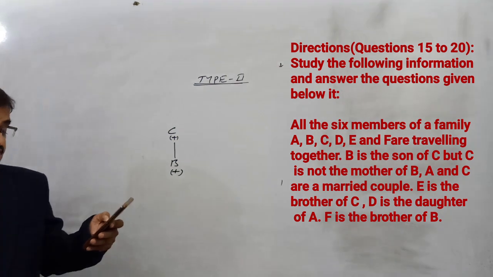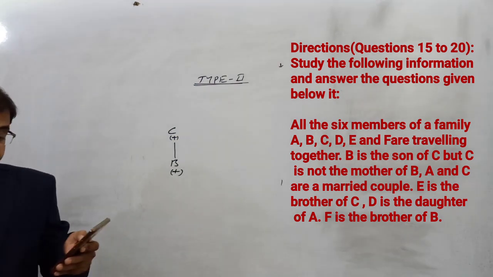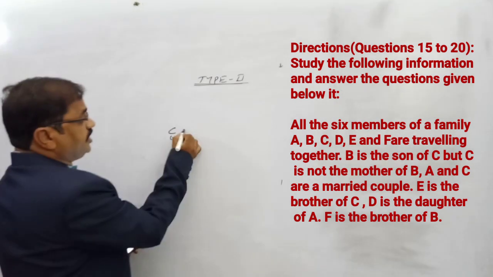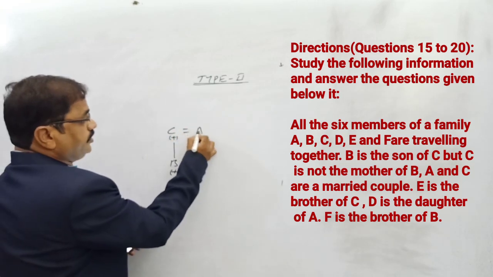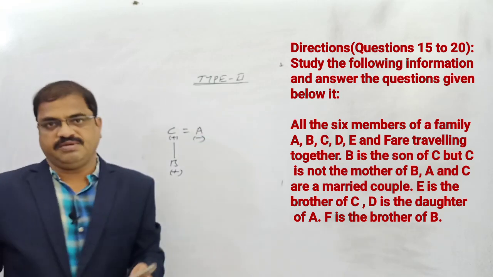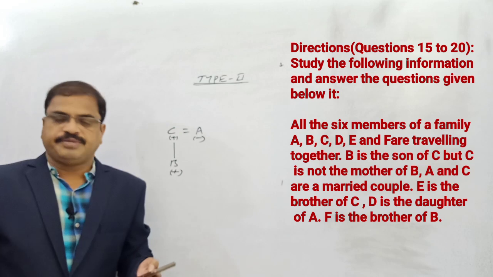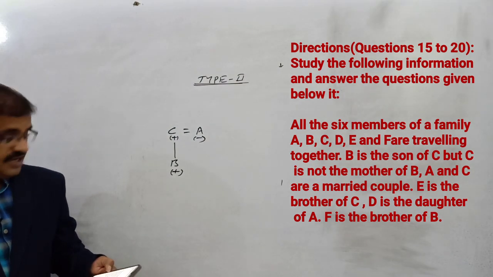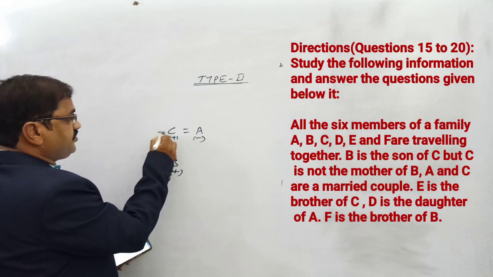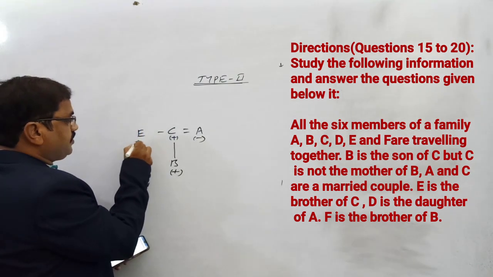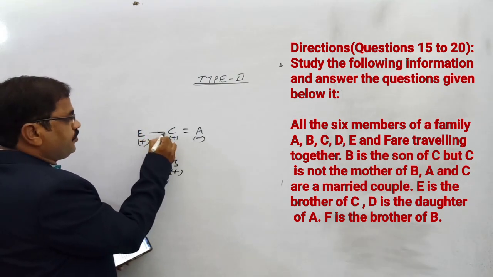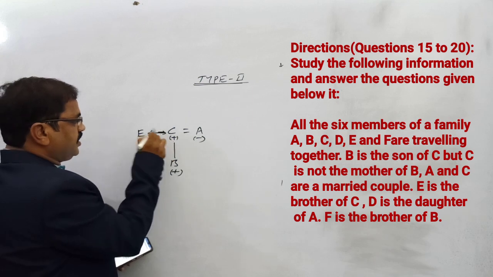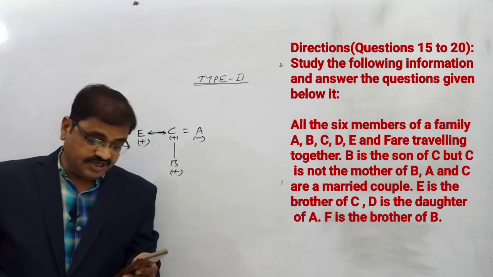A and C are a married couple. Since C is already the male member, A must be the female member. Fixed, no problem. E is the brother of C, so E is masculine gender. We put the dash like this with an arrow for siblings.